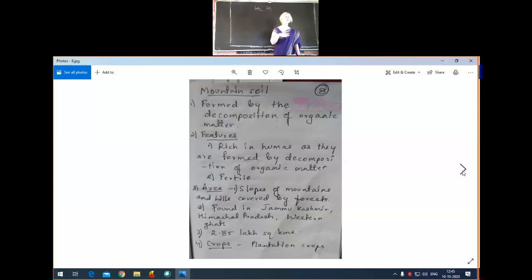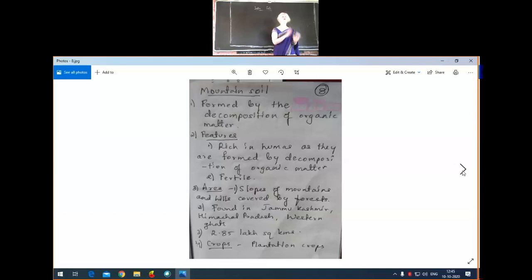It gets washed away, and that is why fertility of the soil will not remain. Okay, so this is how your laterite soil is formed in the peninsular plateau region, maybe in the Western Ghats, maybe in the Eastern Ghats, Satpura range, Vindhya range, Rajmahal hills, Chota Nagpur plateau. In all these regions, in the upper part, where you will not have thick forest.